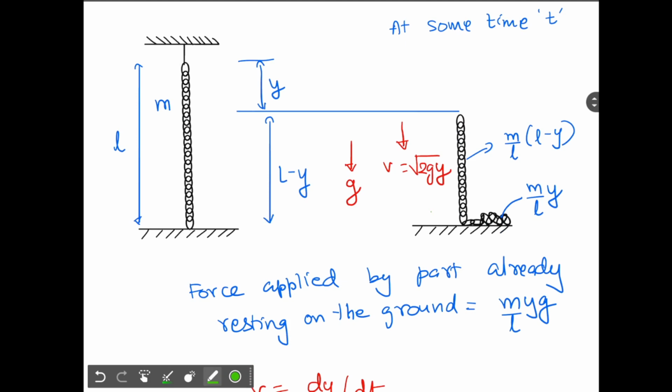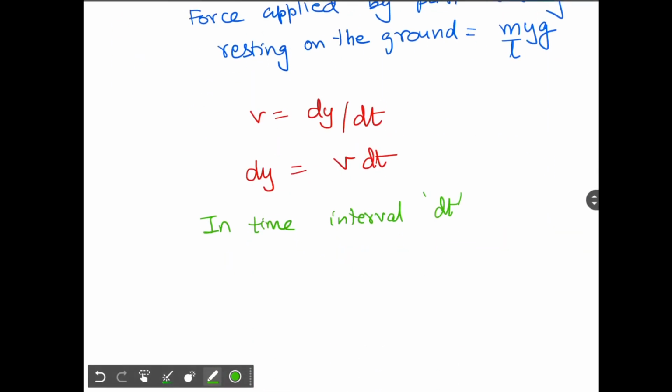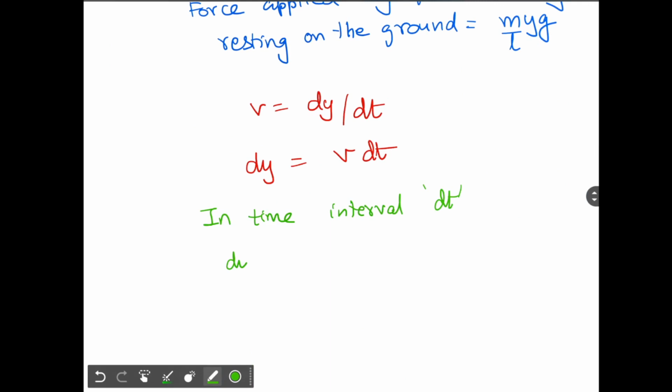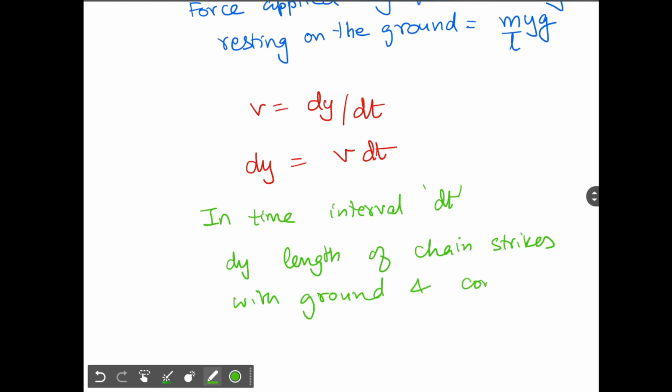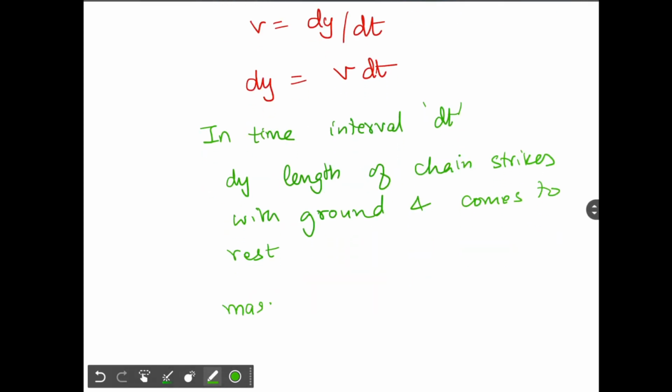A small length dy of the chain will fall on the table and come to rest. The dy length of chain strikes the ground and comes to rest. The mass of this element, dm, will be how much? Total mass by total length into the length of the element dy.